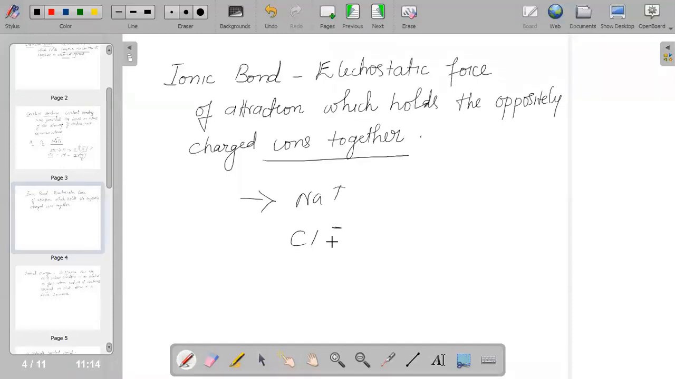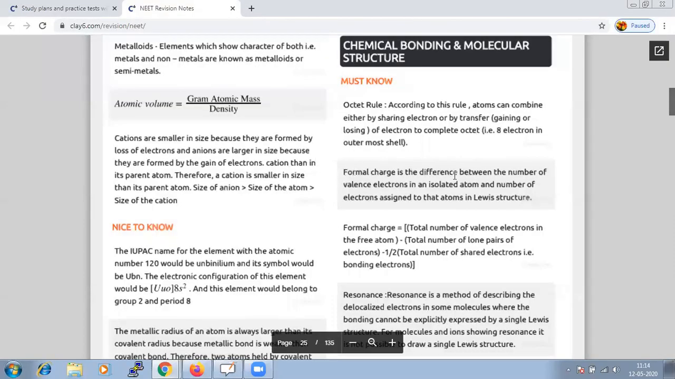And next we have to know what is formal charge. Formal charge is nothing but the difference between the number of valence electrons in your isolated atom and the number of electrons assigned to that atom in your Lewis structure. So there may be a question asking you to calculate the formal charge.